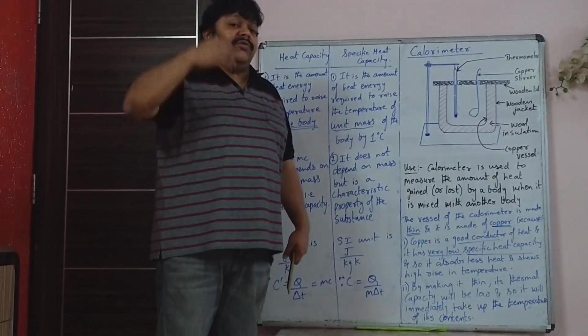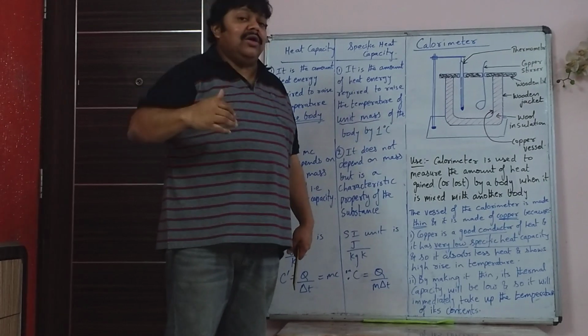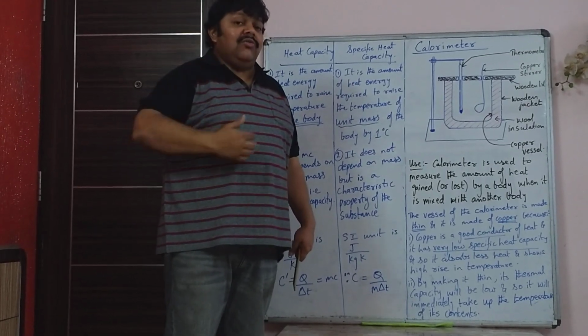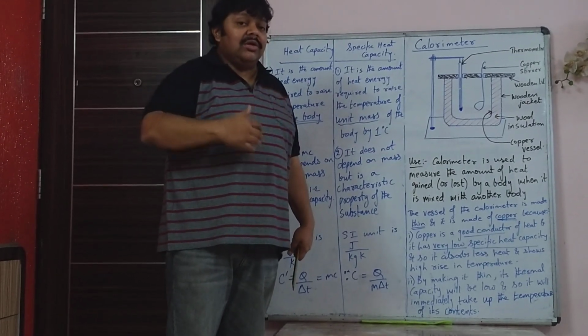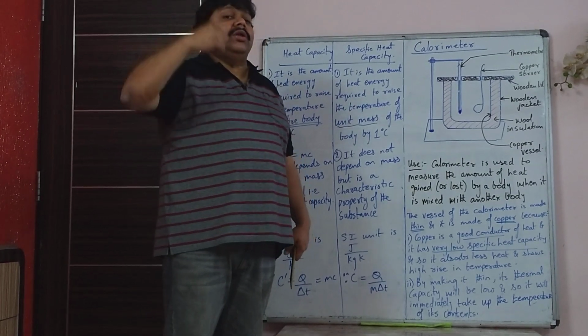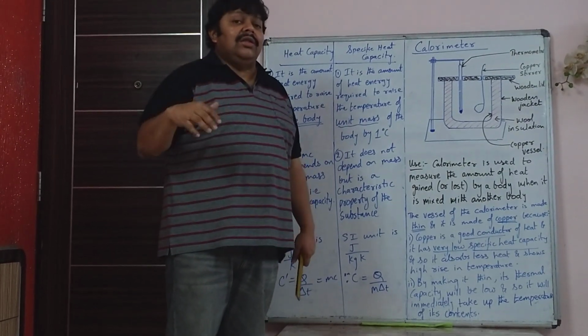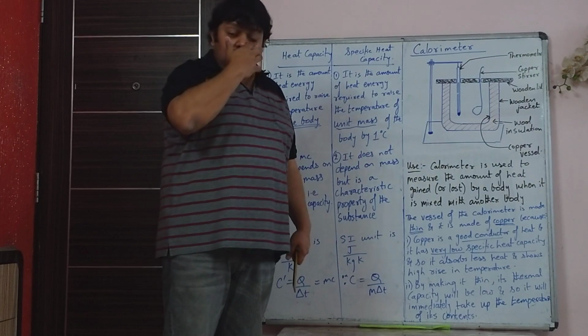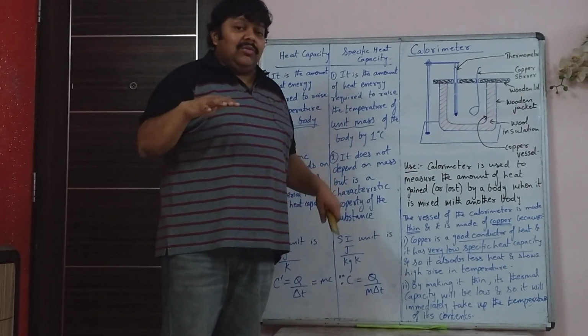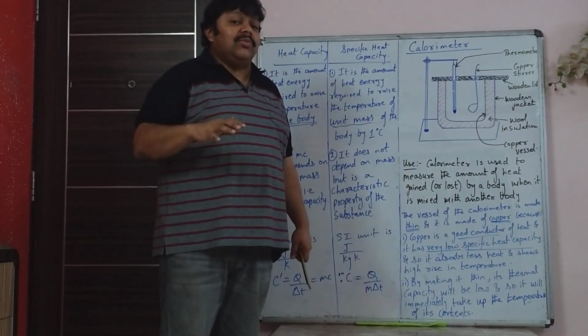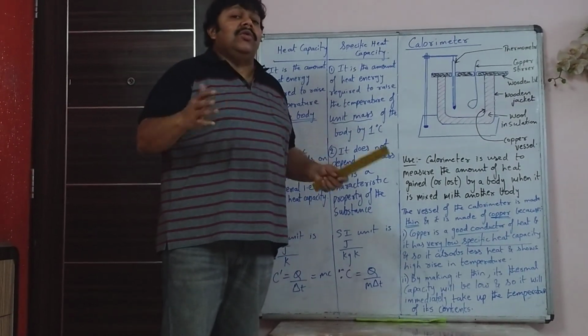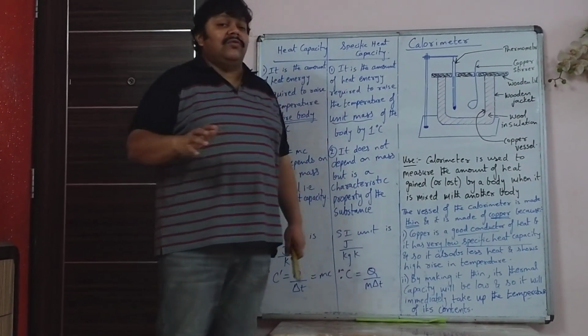So the temperature of the hot metal ball will fall and the temperature of the water inside the calorimeter, along with the calorimeter, will rise till they all attain the same final temperature, and once thermal equilibrium is attained, there will be no more transfer of heat.